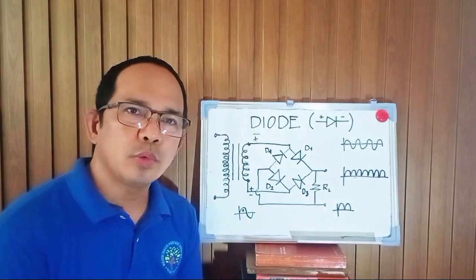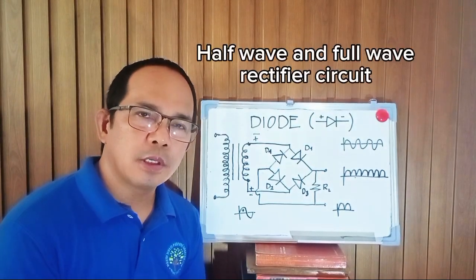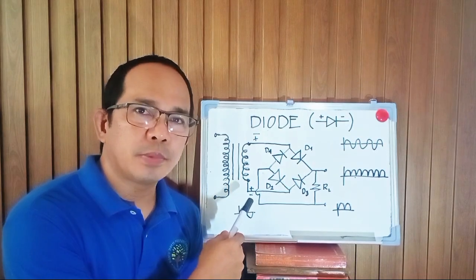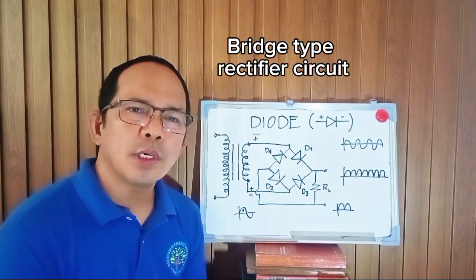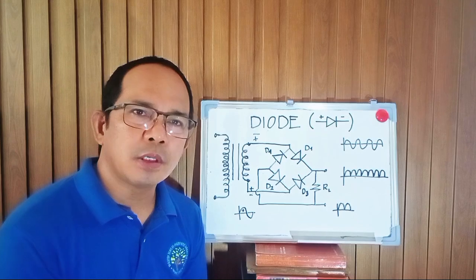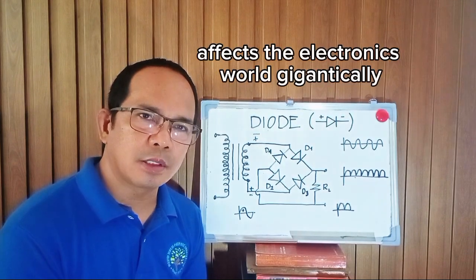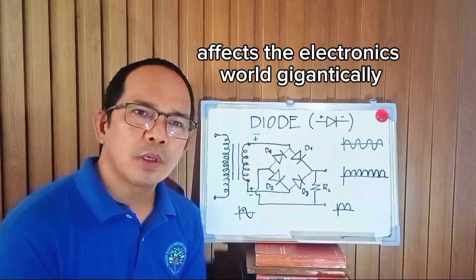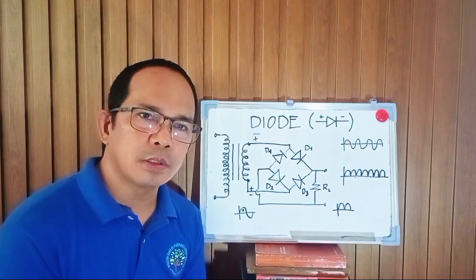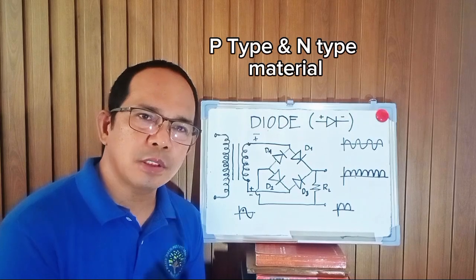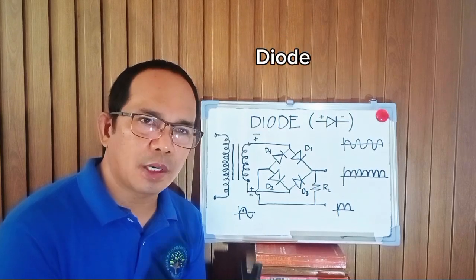Hi, we're done with half-wave rectifier circuit and the full-wave rectifier circuit. But before we study the bridge-type rectifier circuit, why did I say that doping is a process that affects the world of electronics gigantically? Because with doping, the diode was invented by producing the p-type and n-type material and separating these two, then we have a diode.